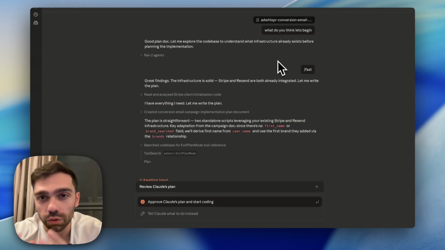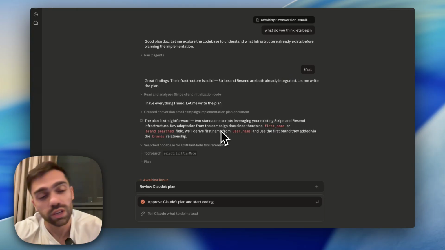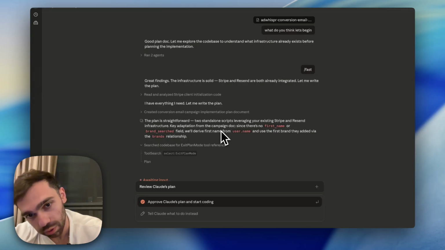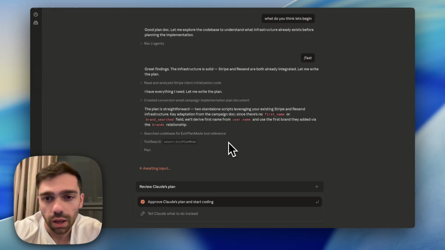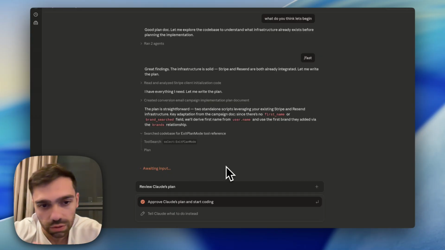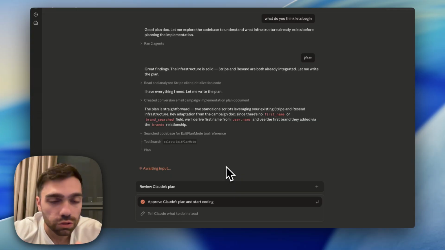So I've provided Claude Code with the markdown file, what it thinks, and let it begin. I always start in plan mode. It's very important to start in plan mode because usually you want to go over the plan that it creates and try to edit and make some changes. So go ahead and read the plan that it provides, which is right here. I'm going to review it in a second. There's some sensitive data in there. Fix whatever things you don't like about the plan, and you have to give context of what it should not do so that it doesn't just go crazy. Claude does like to do that.